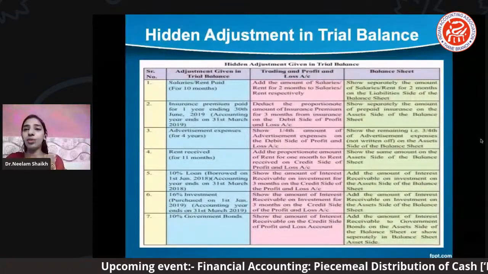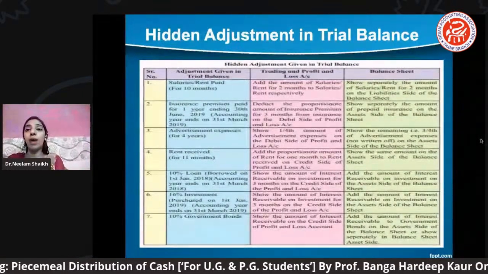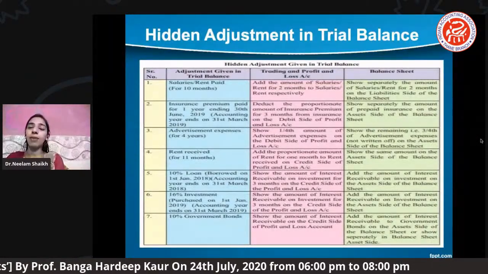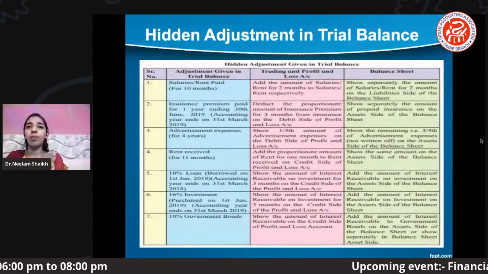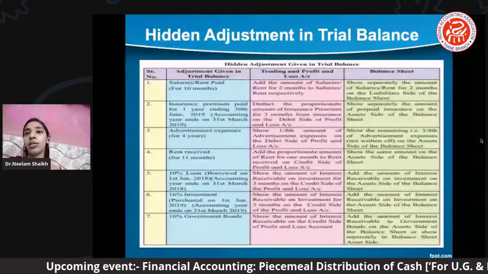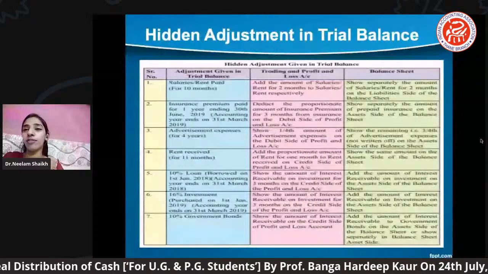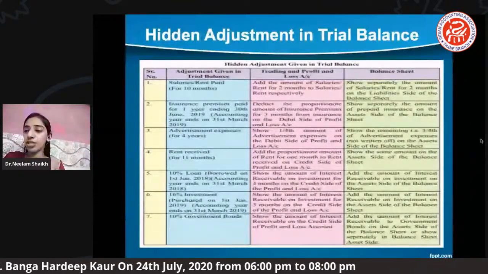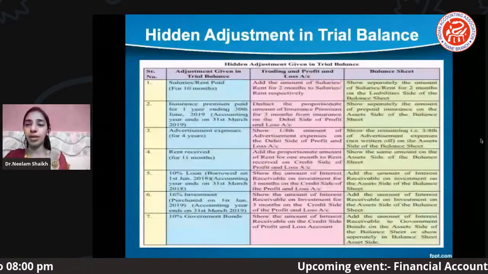So better I'll guide you, rather than mugging up all these adjustments, better to understand by solving maximum problems. जितने आप मल्टीपल प्रॉब्लम्स को प्रैक्टिस करोगे, however many problems you go through, every practical problem will give some other hidden adjustment, some other calculation, or new adjustments, or new items through which you can give the two different postings. Okay, but there are a few hidden adjustments I'll just read out for you all, so you will come to know while we are solving the problems. This will help us at that time.